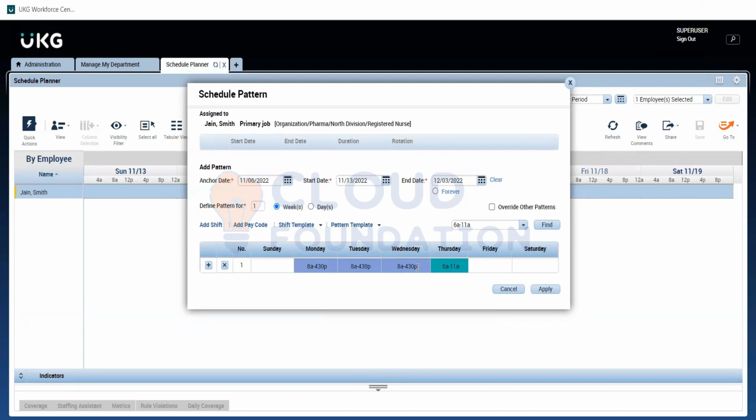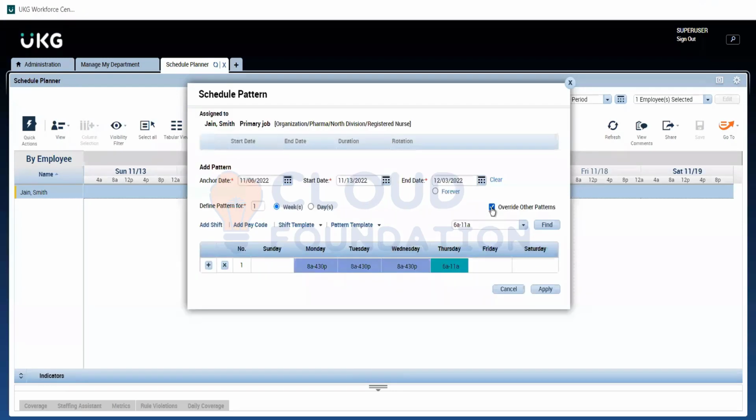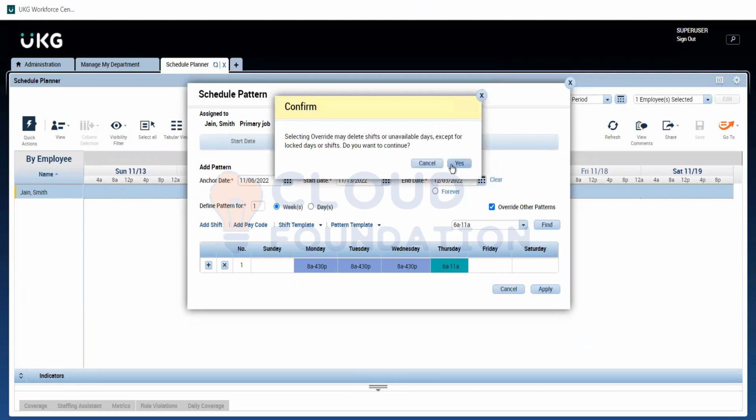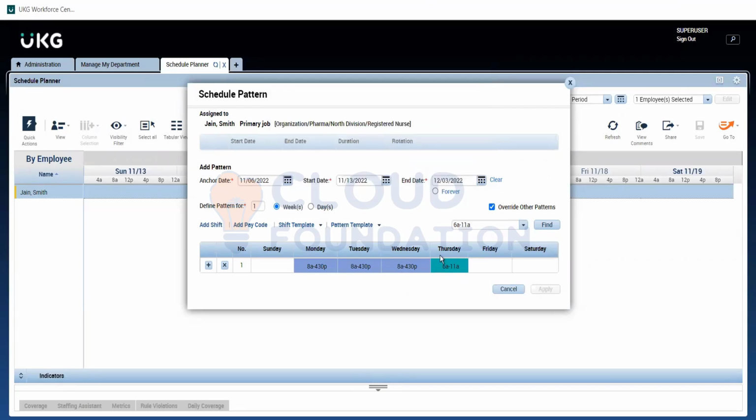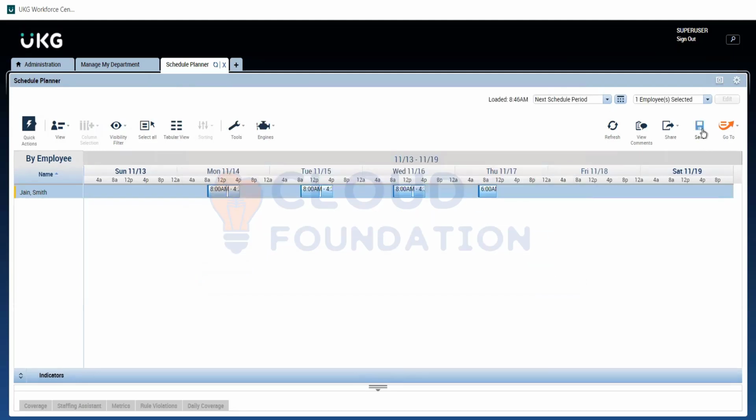Clear? Now there is an option called override other patterns. If I enable this, and there is any other shift already created by mistake or any other pattern already existing, it will override that. It will delete whatever is existing in the system and put what we have added. Clear? I'll just click on apply. Again, okay. Done. We just need to save it.